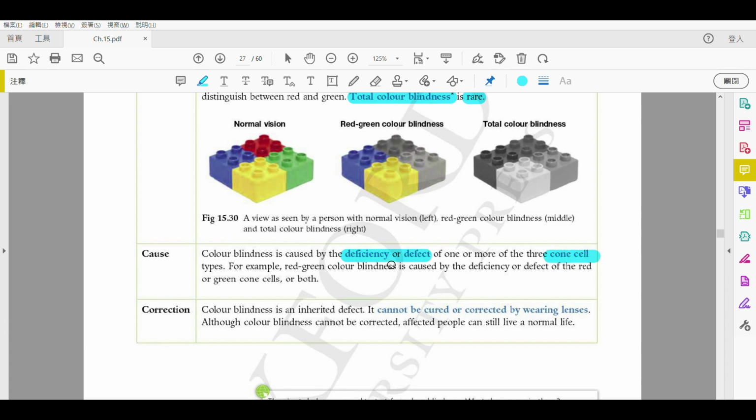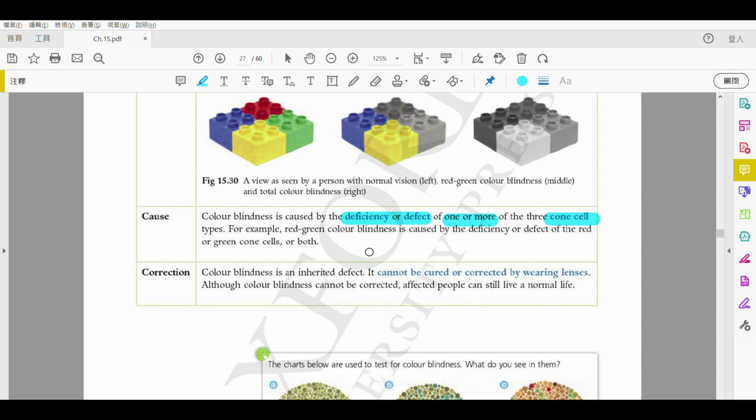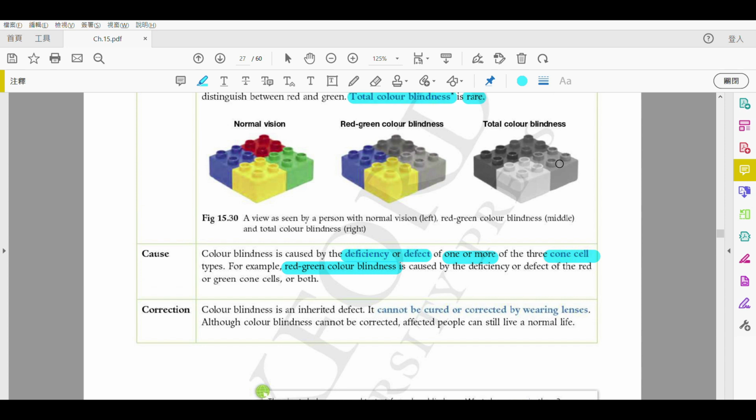When we talk about deficiency or defect, it can be happening to one or more of the three types of cone cells. For red-green color blindness, you have a problem with your red and green cone cells only, but not the blue cone cells. But for total color blindness, you have deficiency or defect in all three types of cone cells.